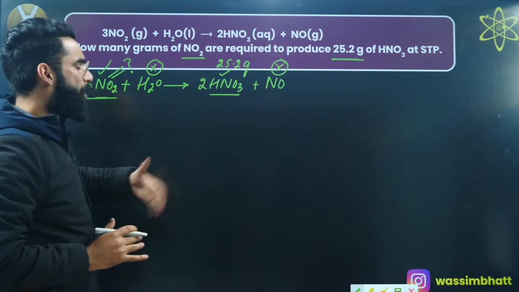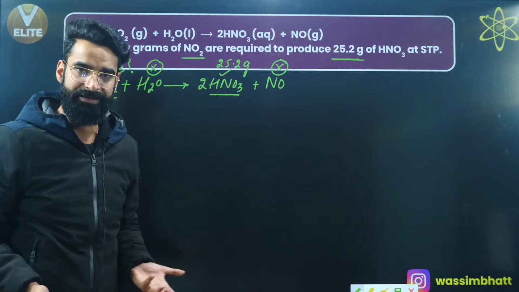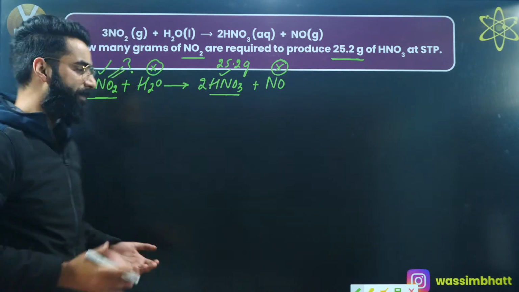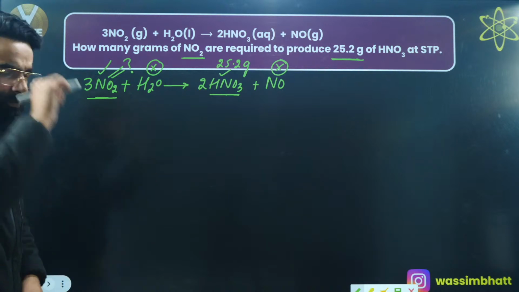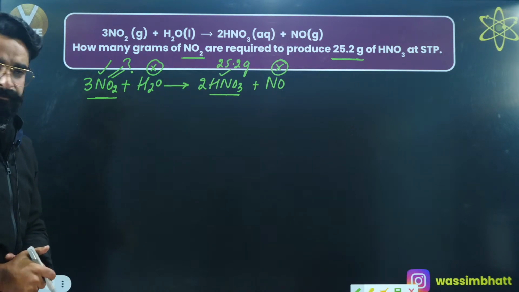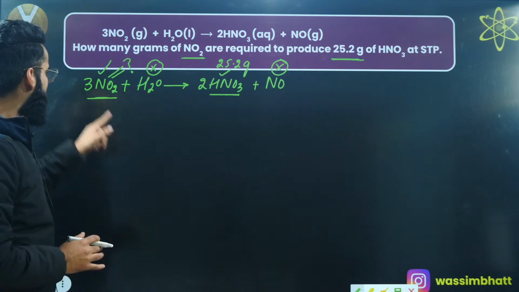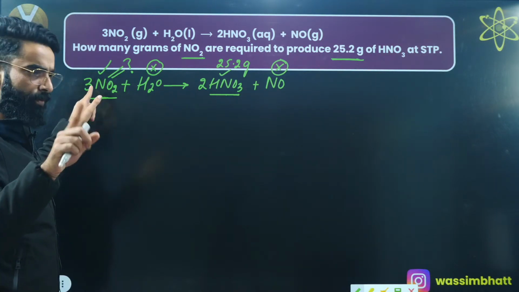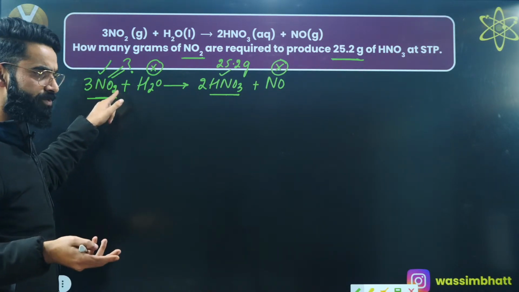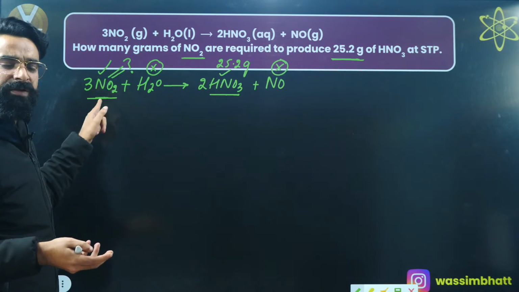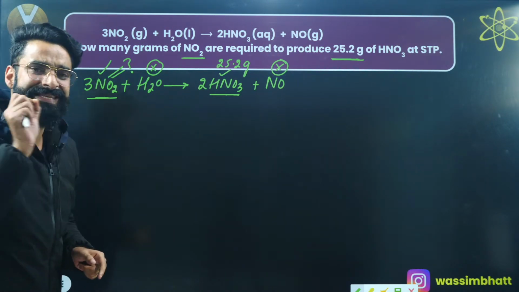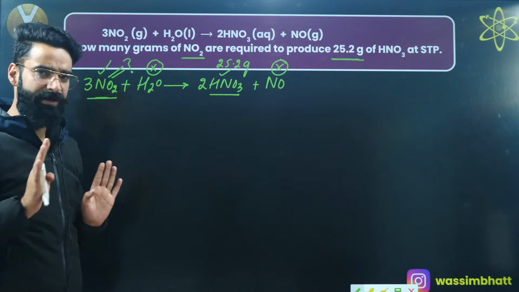Now let's try to solve this question by using mass-mass analysis. Have a look how I'll be approaching this sort of equation. First of all, what is the molar mass of NO2? Nitrogen has got the molar mass of 14 grams, O2 has got 32, so 14 plus 32 comes out to be 46. So 46 grams is the molar mass of NO2.